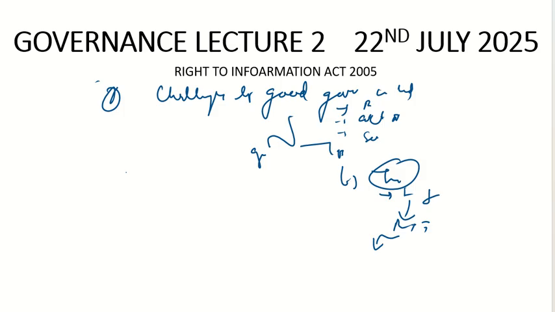Then we saw some drawbacks and limitations. There is the Second Administrative Reforms Commission report. It says that there is delay in responses, lack of infrastructure, and awareness among people is less. Then we saw the Transparency International report, and eventually we discussed everything.